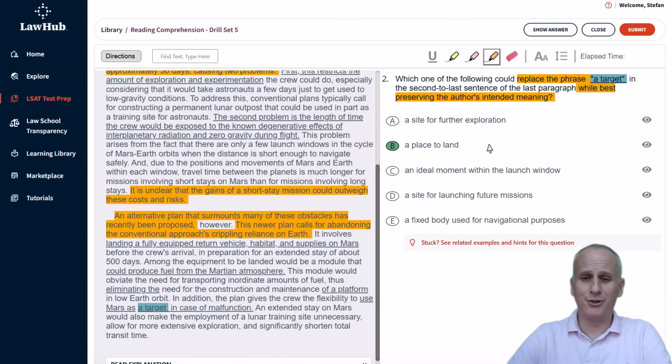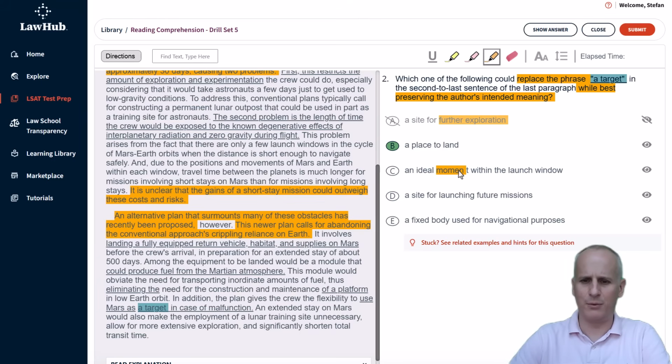So choice B should jump out, and on the exam, especially if you're aiming for a 165, 170 plus on the LSAT, you might just go saying, that's it, the right answer is B. But of course, it's not a site for further exploration. Mars is the target of the exploration. It's not a moment, it's a location.